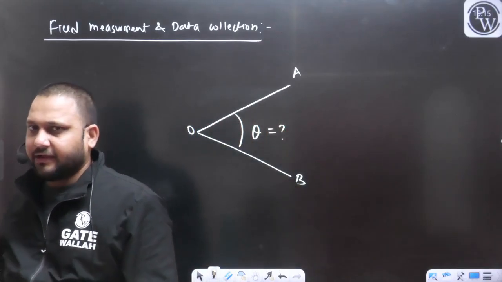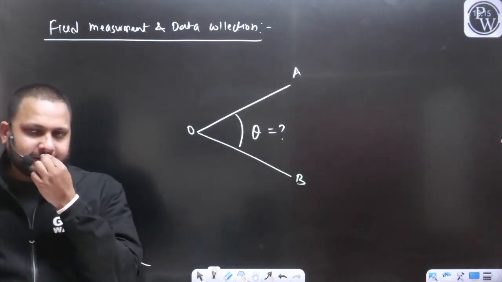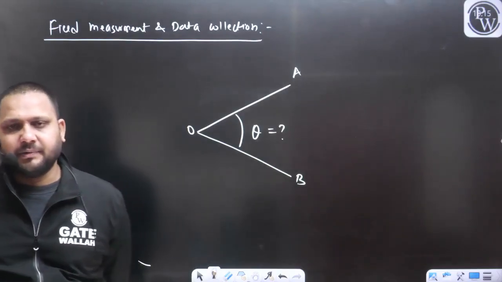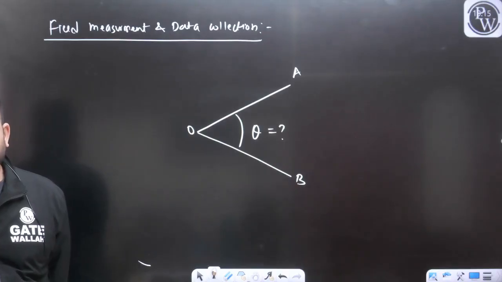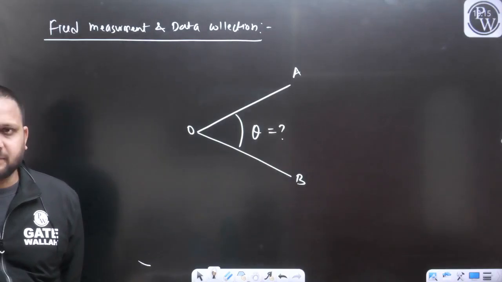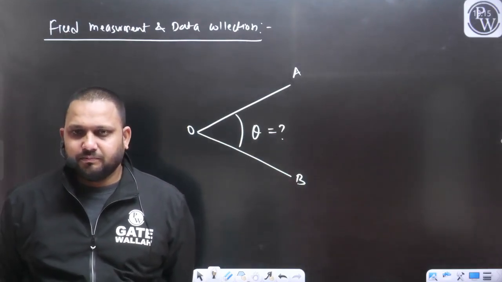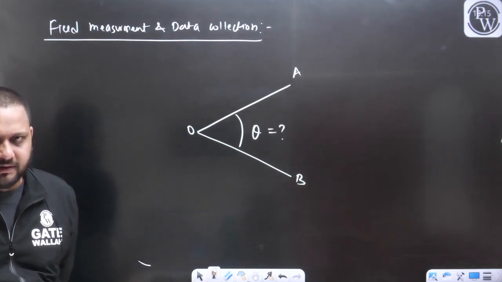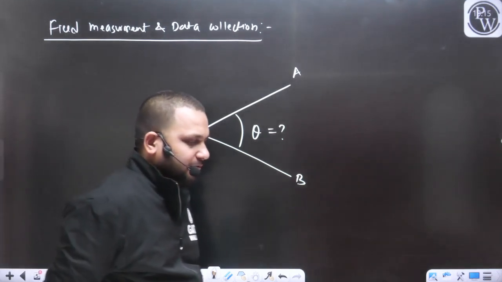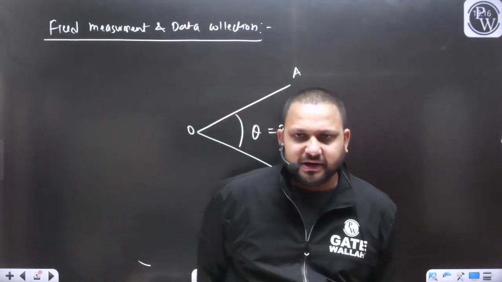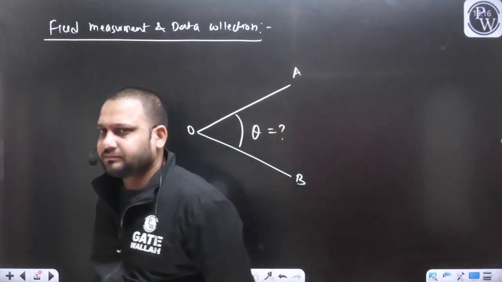Before performing any measurements, don't you think we need to perform some temporary adjustment? Before going for any angular measurement, first we need to perform some temporary adjustment of the compass.